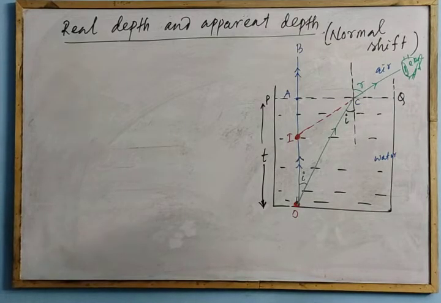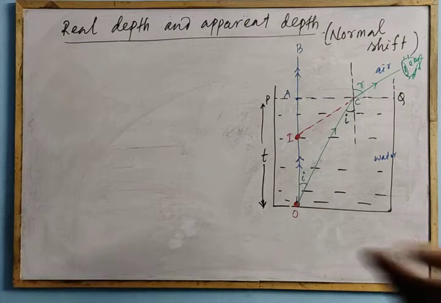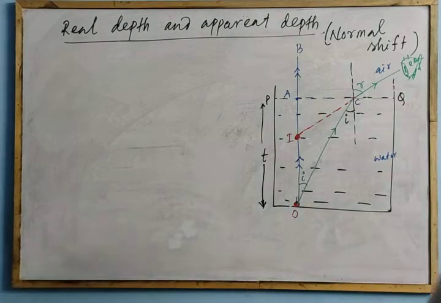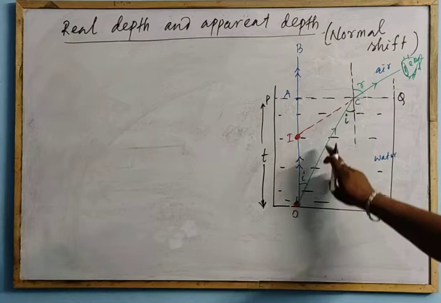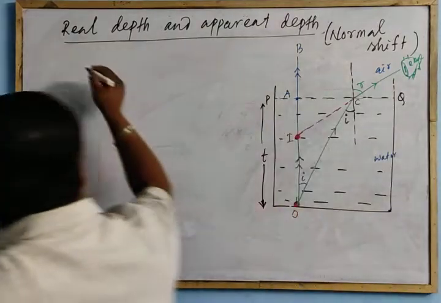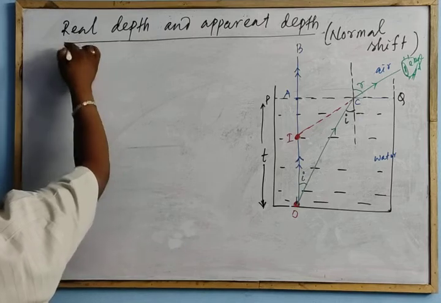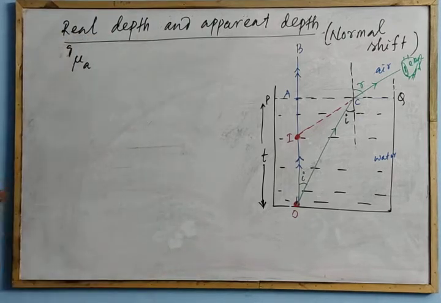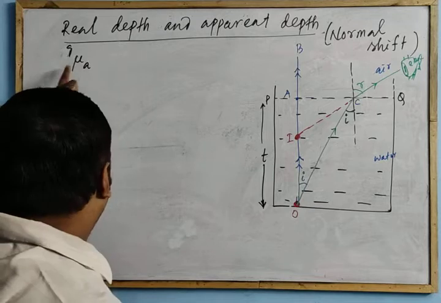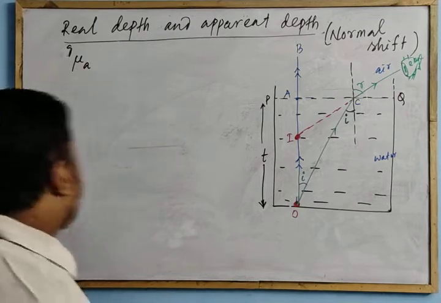According to Snell's law, the laws of refraction, first you find the refractive index of air with respect to water. In the note you will get the detailed derivation, but here I am putting only the mathematical formula.